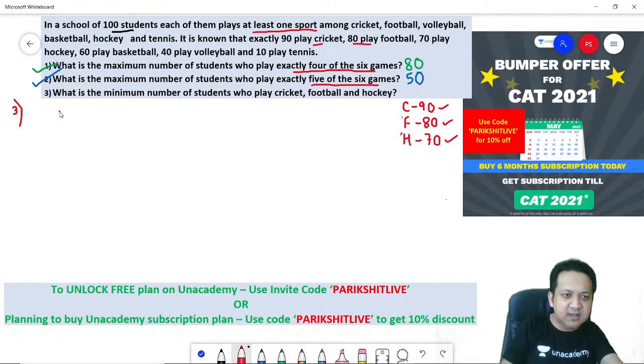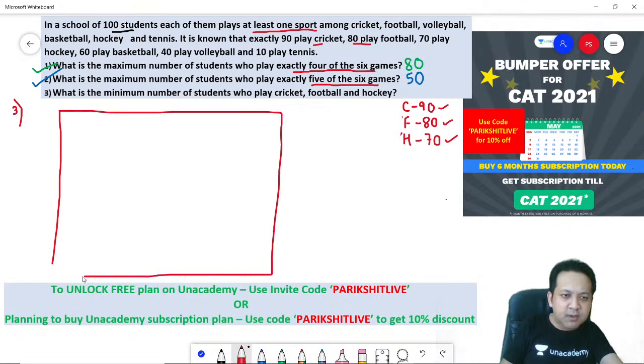So let's draw this again. So what will you assume? Remember, there are a total of 100 students. So let's assume that the 100 students are standing in a row. And let me call them roll number 1, roll number 2, roll number 3, dot, dot, dot, up till roll number 100. So 100 students standing in a queue.